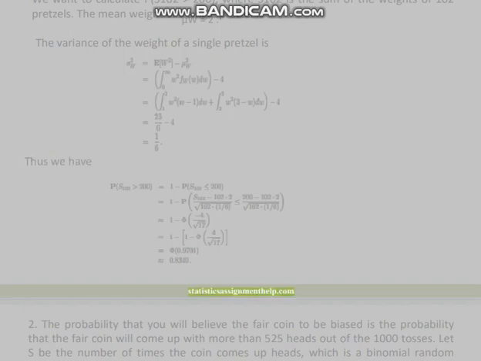2. The probability that you will believe the fair coin to be biased is the probability that the fair coin will come up with more than 525 heads out of the 1,000 tosses. Let S be the number of times the coin comes up heads, which is a binomial random variable, with parameters n = 1,000 and p = 0.5, so that E[S] = 1000 × 0.5 = 500 and sigma_S = square root of 1000 × 0.5 × 0.5 = 5 square root 10. Using the de Moivre-Laplace normal approximation to the binomial, we have